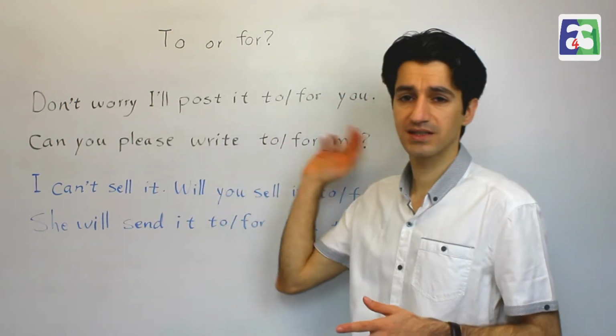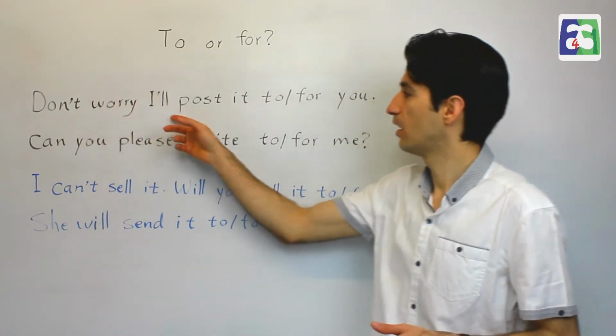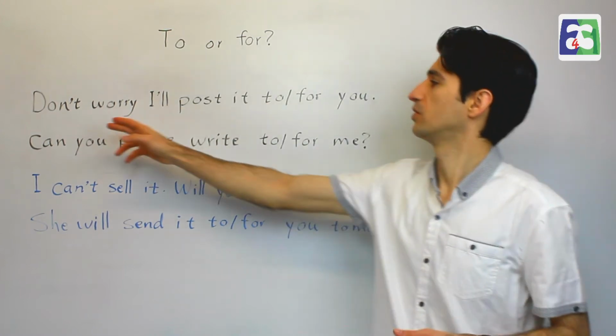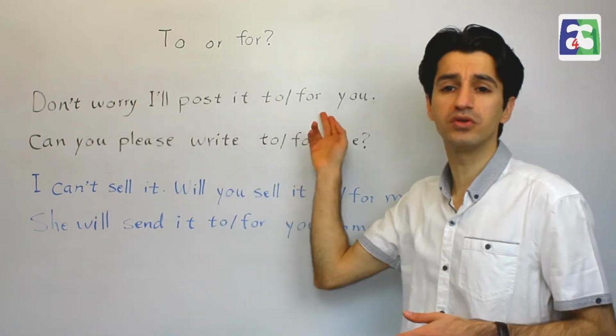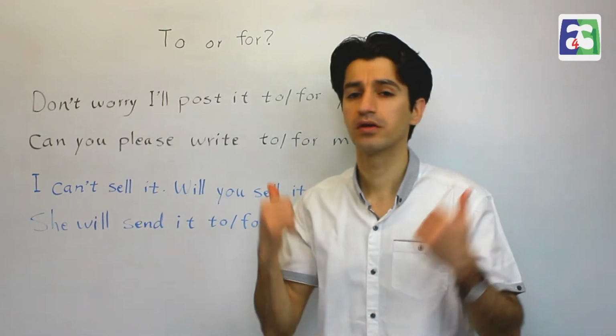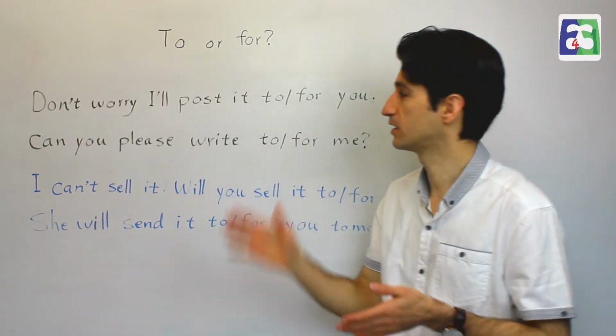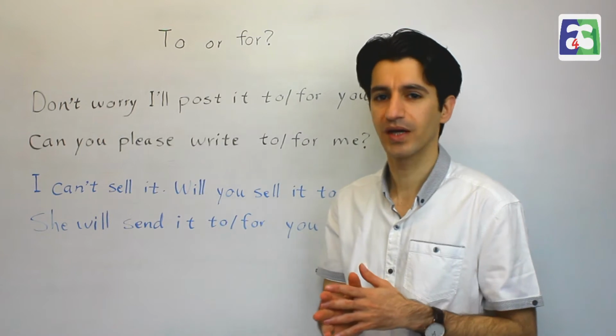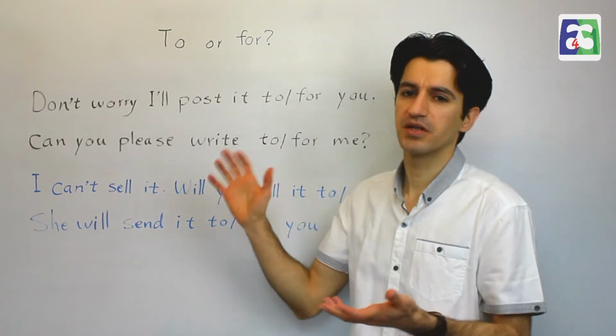So I've got two correct sentences over here. One says, don't worry, I'll post it for you, or don't worry, I'll post it to you. Okay? Both are correct, but the meanings are different. Okay, let me explain.